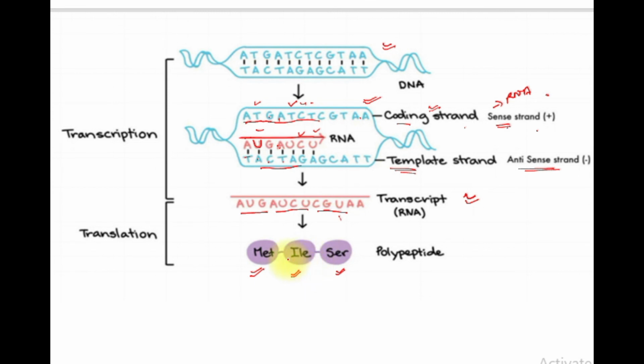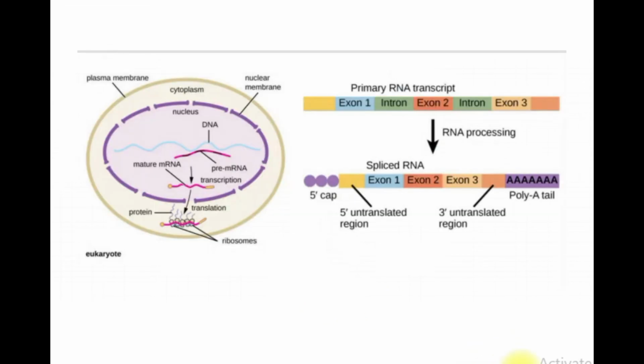In this way various types of amino acids will be produced and the amino acids will be linked by peptide bonds. These are the peptide bonds by which two amino acids are being linked. When a small number, 2 to 3, are synthesized, it is known as a polypeptide. When more amino acids are produced and linked, they are known as a protein.